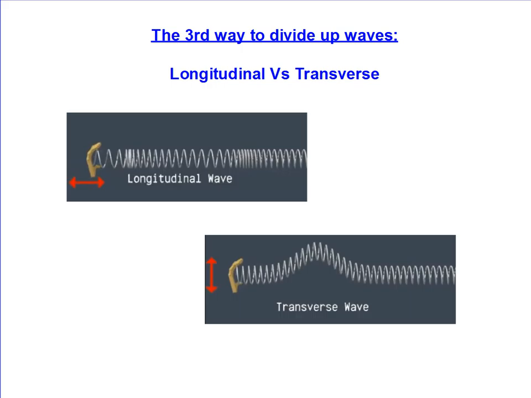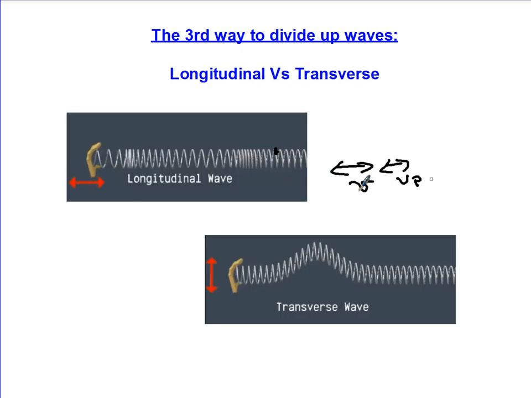There's a third way to divide up waves, and that's whether they're longitudinal or transverse. Now, a longitudinal wave is a wave in which the motion of the wave is in the same direction as a given particle on that wave. So, the wave motion is this way, and the particle will move in the same direction. Oh, it'll be back and forth.